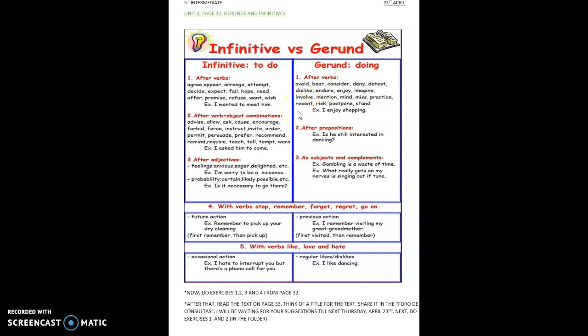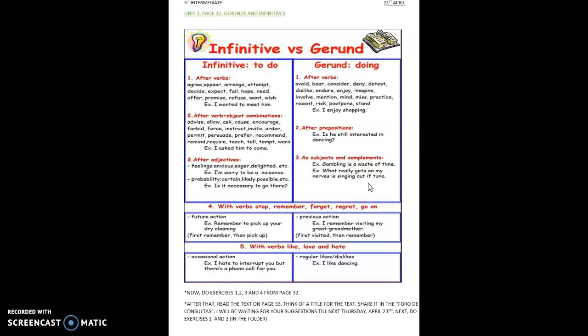Yes? After certain prepositions, is he still interested in dancing? And subjects and complements. Subjects son sujetos de la oración. Gambling is a waste of time. Gambling is when you play for money, when you bet, cuando apostás. Gambling. What really gets on my nerves is singing out off tune. Here is off tune, not if tune. You have to correct that. Yes, what really gets on my nerves, that is what I really detest, is singing out off tune when you don't sing properly.